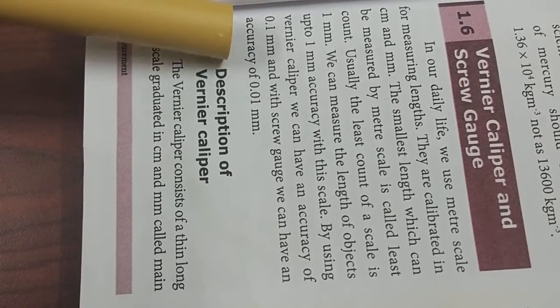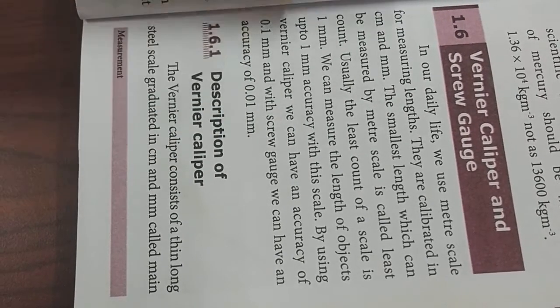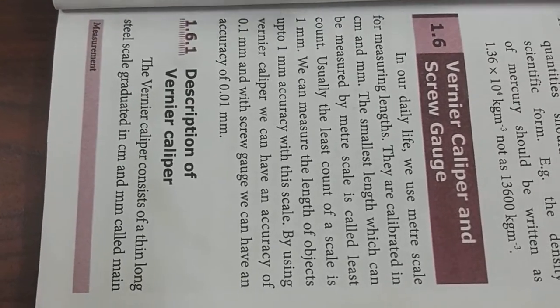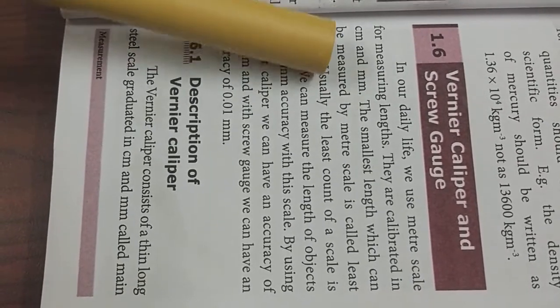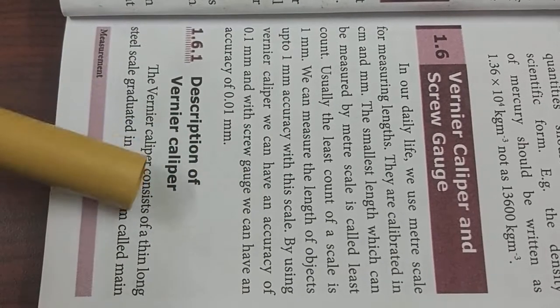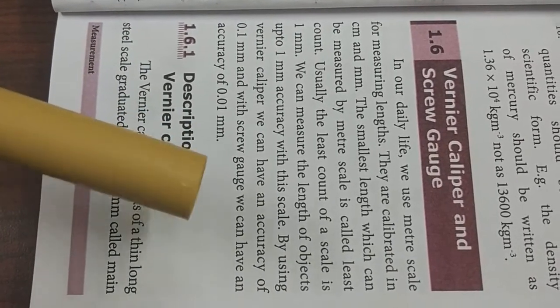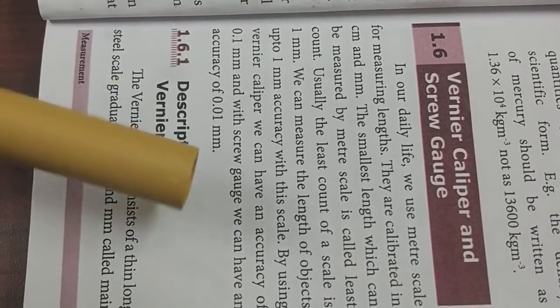With a meter scale in our day-to-day life, you can measure only in centimeters and millimeters. So nowadays the vernier caliper is used to find the diameter of very small objects.